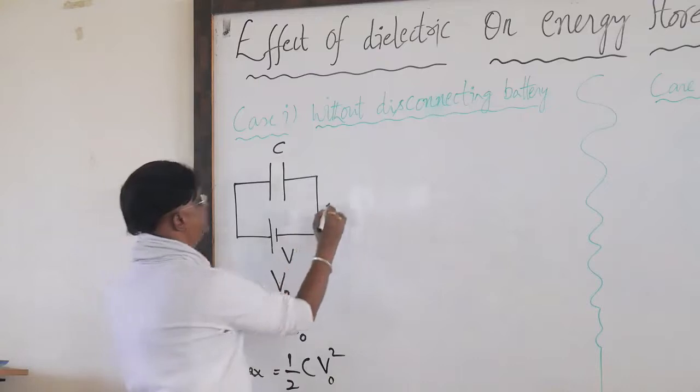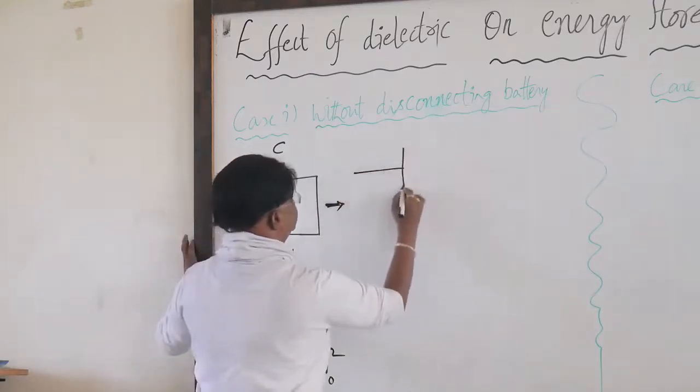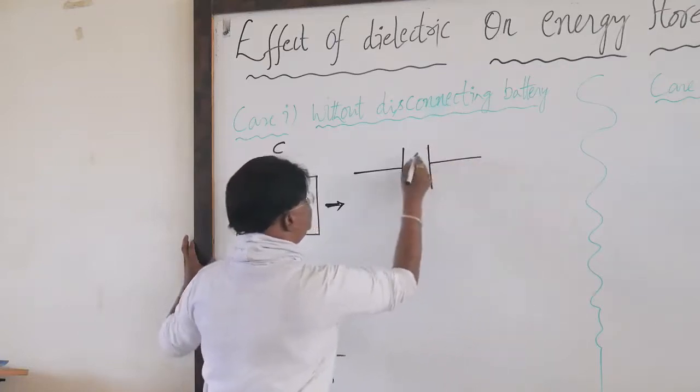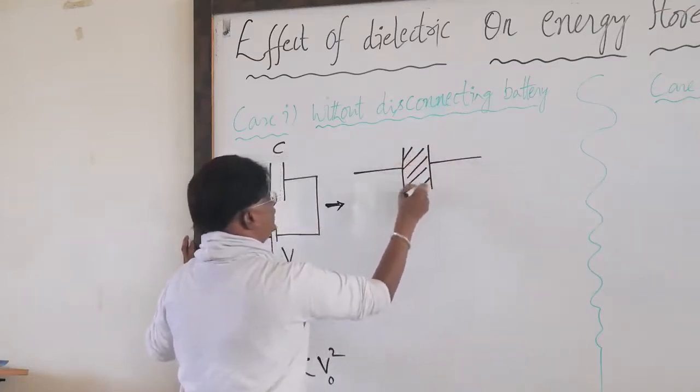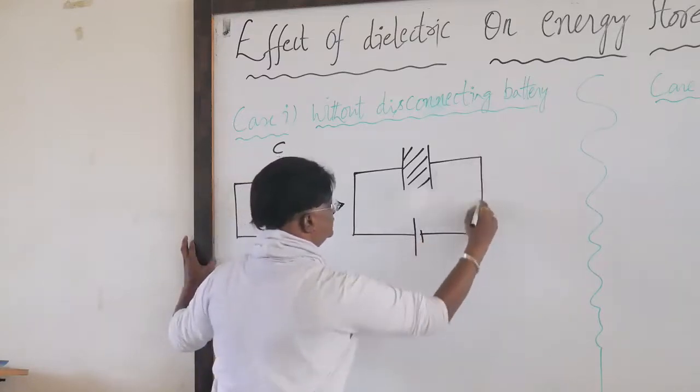Now what I did is, this time the capacitor is completely filled with dielectric, and the same battery I will show here.